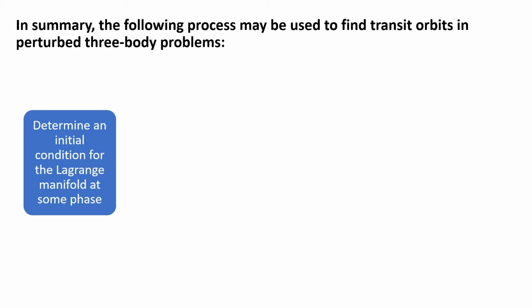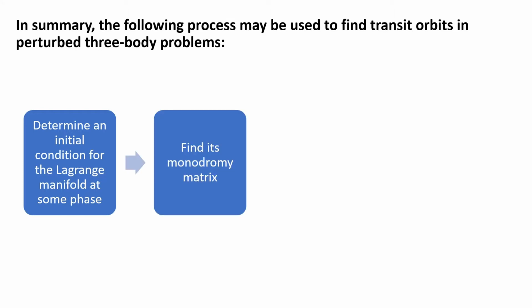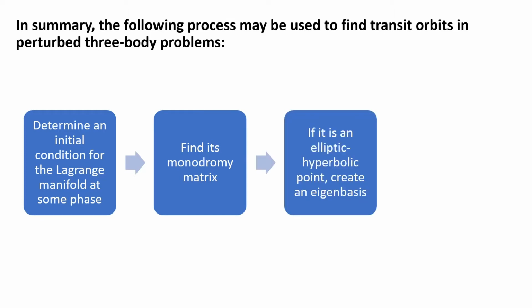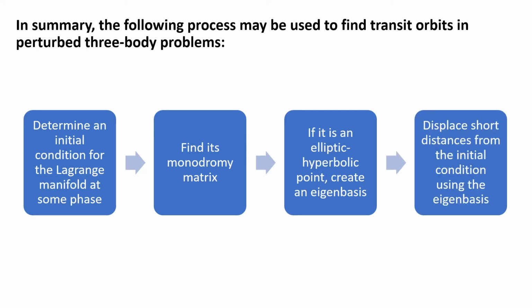In summary, the following process may be used to find transit orbits. First, determine an initial condition for the Lagrange manifold at some phase of the system. It can be whatever phase you find useful or convenient. Second, integrate the monodromy matrix. Third, if the monodromy matrix reveals that the Lagrange manifold is an elliptic hyperbolic point, create an eigenbasis from the monodromy matrix. Fourth, displace short distances away from the Lagrange manifold initial condition according to the geometry prescribed by the eigenbasis. This will yield transit and non-transit orbits when integrated.